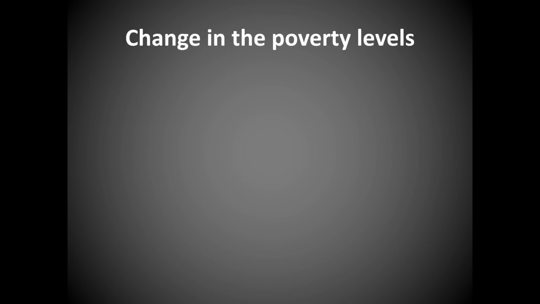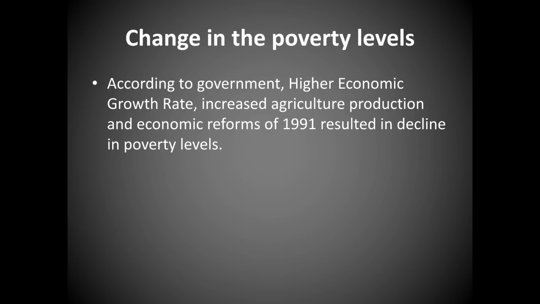Next, what is the change in the poverty line? According to government, higher economic growth rate, increased agriculture production and economic reforms of 1991 resulted in decline in poverty levels.